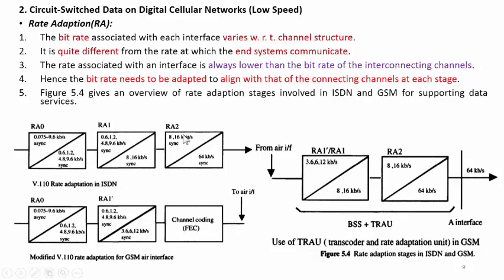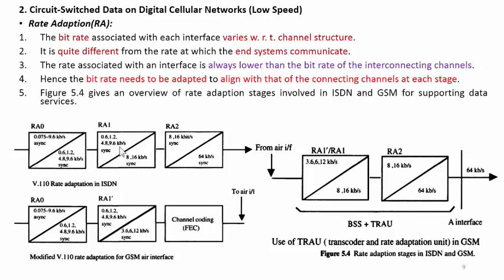Here we can see RA0, RA1 and RA2, the different stages involved in the ISDN network. So, rate adaptation concept in ISDN. RA0 adapts asynchronous mode with 0.075 to 9.6 kbps to synchronous, that is 0.6 to 9.6 kbps of bit rate.